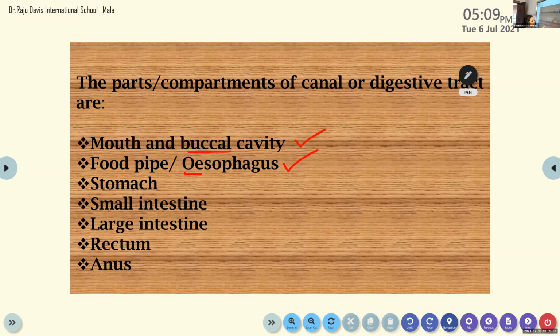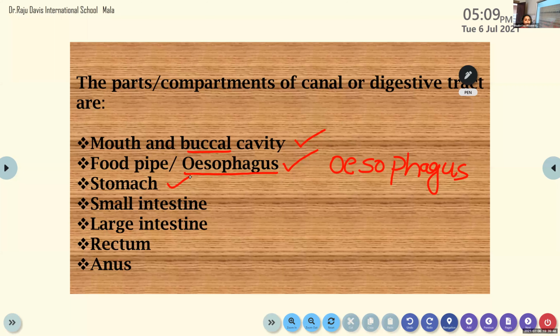All of you, please listen to the spelling of esophagus. Even though it starts with the letter O, here the O is silent. So how can we pronounce it? It is pronounced esophagus. What is the spelling of esophagus? O-E-S-O-P-H-A-G-U-S. It is not osophagus, that is wrong. Here the letter O is silent, so we pronounce it as esophagus, or food pipe.